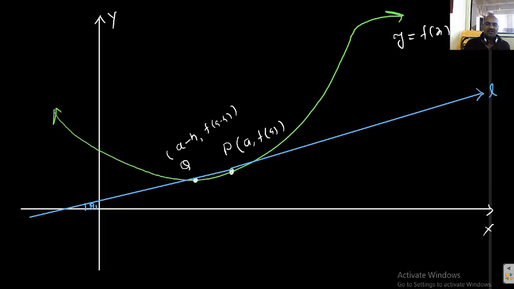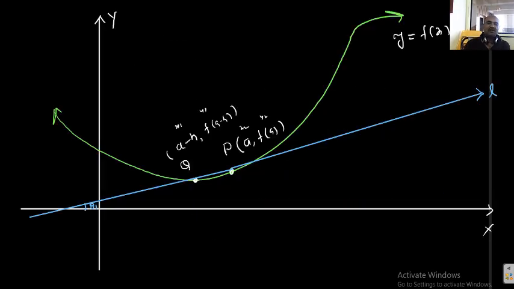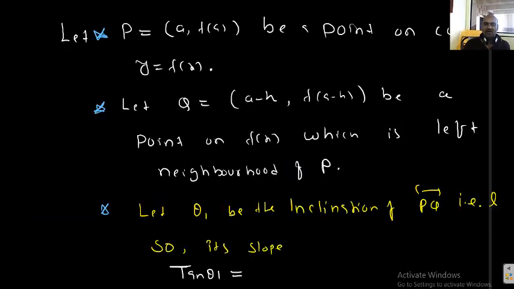So this is x1 y1, this is x2 y2. That has no problem. What happened? f of a minus h minus f of a by a minus h minus a. What happened here? This a gets cancelled.